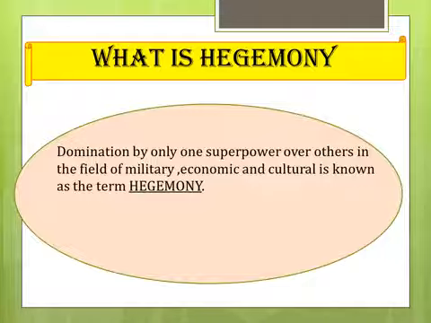Means after the disintegration of the USSR, you all know that there is only one superpower, which is the US. So when in the world only one superpower exists in any area, then they try to dominate the other countries, whether in the military, economic, or cultural field. So hegemony is one kind of domination.